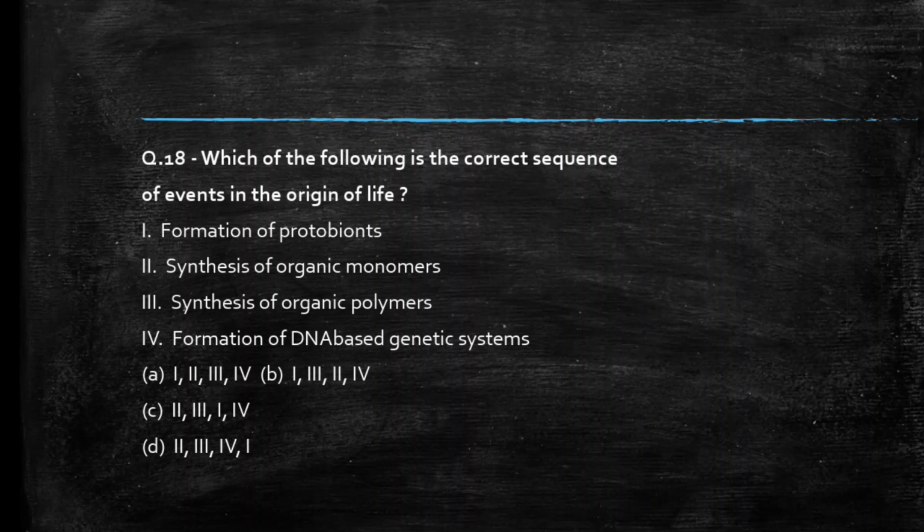Next question is, which of the following is the correct sequence in the origin of life? Formation of protobionts, synthesis of organic monomers, synthesis of organic polymers, formation of DNA based genetic systems. Students, comment your answer.